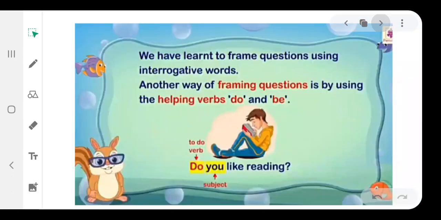We have learned to frame questions using interrogative words. Another way of framing questions is by using the helping verbs do and be. For example, do you like reading? In present tense, we use do and does as a helping verb. We use do for I, you and a plural subject. We use does for a singular subject. We never use the s or es form of V1 with do and does.